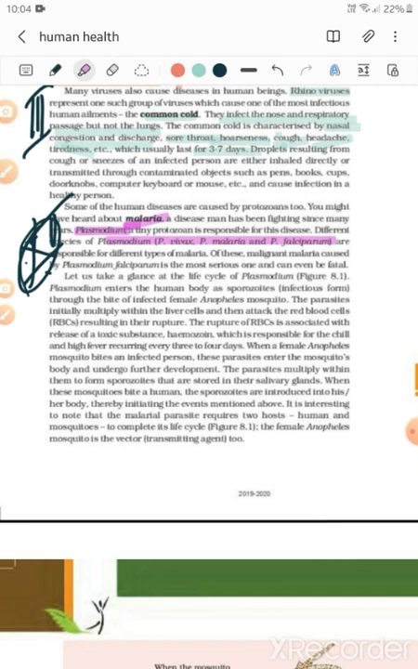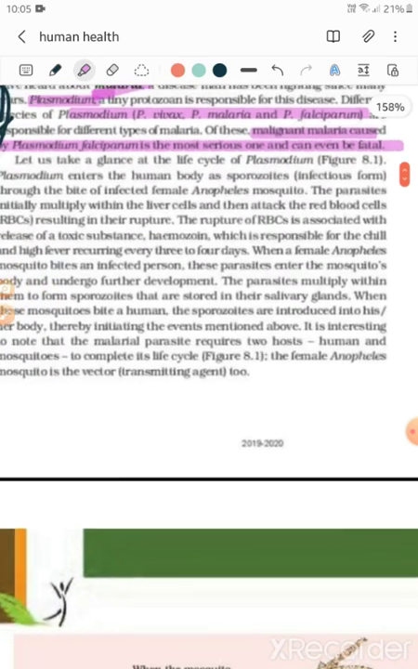Of these, malignant malaria is caused by Plasmodium falciparum and is the most serious one and can be fatal too. So Plasmodium falciparum causes malignant malaria, which is the most serious one. This is a very, very important point. Malignant malaria is caused by Plasmodium falciparum. So note the point. Now let's go to the next paragraph.